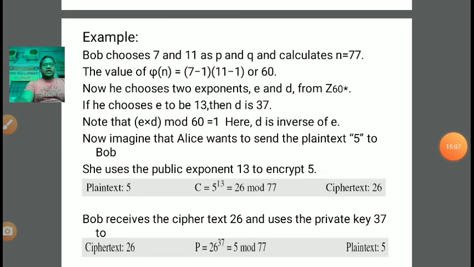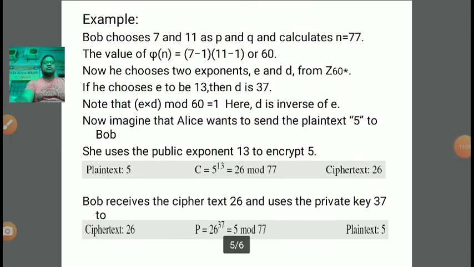Okay, now we are taking an example of how to perform the RSA crypto system in real life. Suppose Bob chooses 7 and 11 as the prime numbers P and Q. So the P value is 7 and the Q value is 11. The first step in the RSA crypto system is key generation, for which we require two prime numbers.